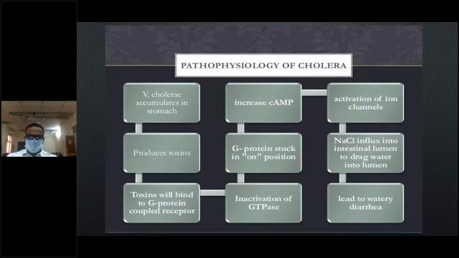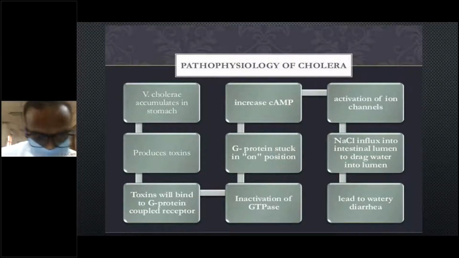Coming to the pathophysiology, before that you should know about the toxin. The cholera toxin has a molecular weight of 84,000 and contains A and B subunits. B is for binding, and once bound, the A subunit enters the enterocytes. A is again divided into two subunits, A1 and A2.